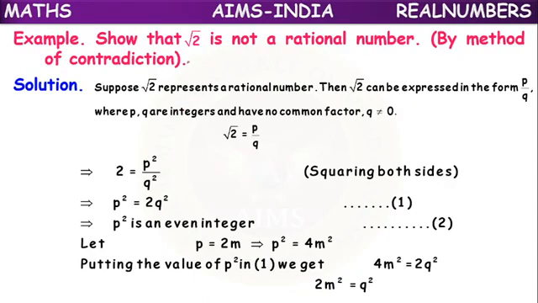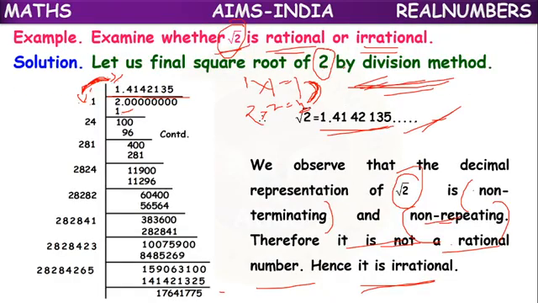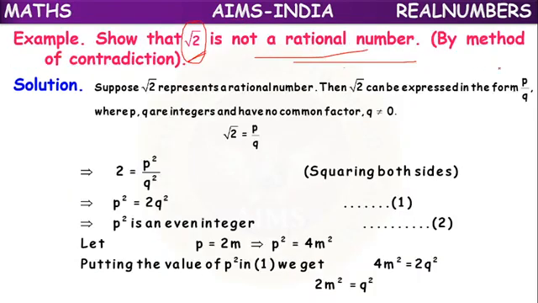Next, same question. Show that root 2 is not a rational number. Previously we did it with Horner's method of synthetic division, but now we have to follow the method of contradiction. Contradiction means opposition. If anybody says any statement and we refuse to accept their statement, that is called contradiction. So here, by the contradiction method, we have to prove root 2 is not a rational number.